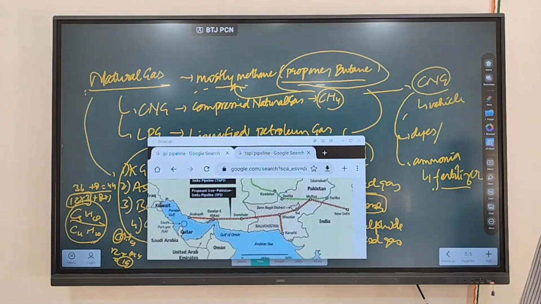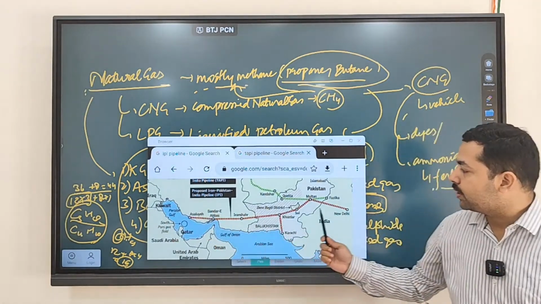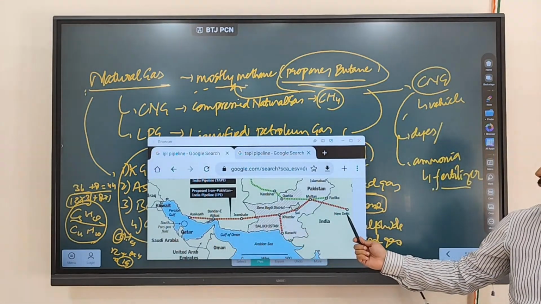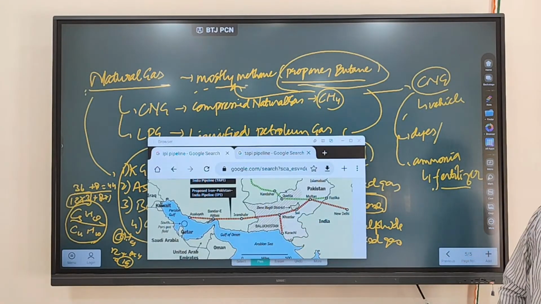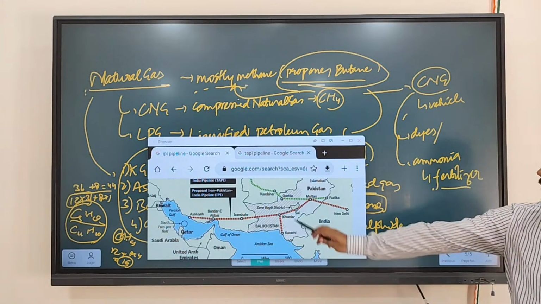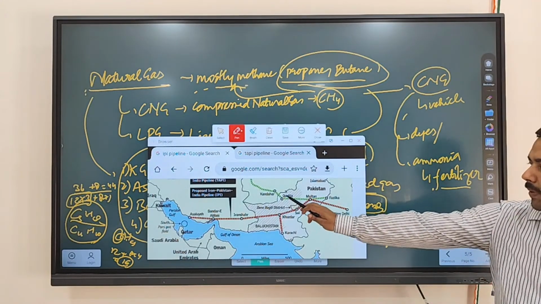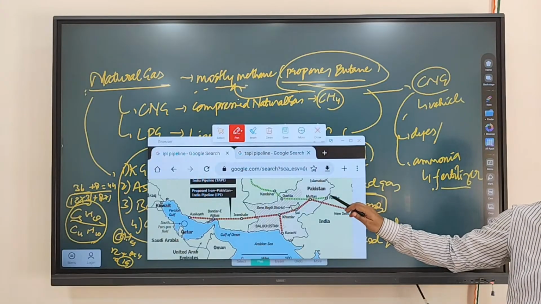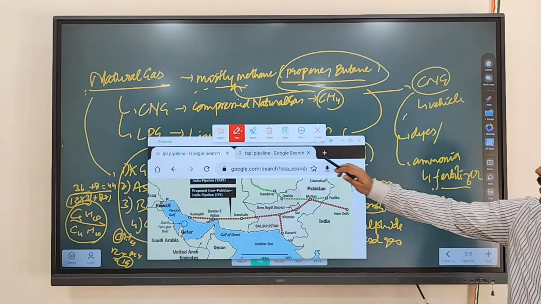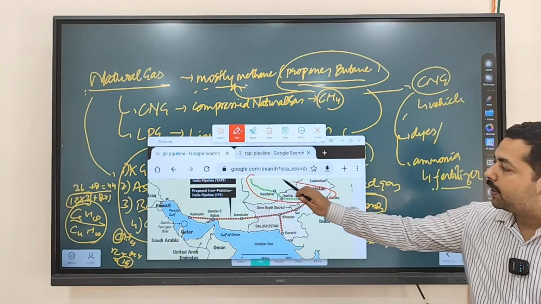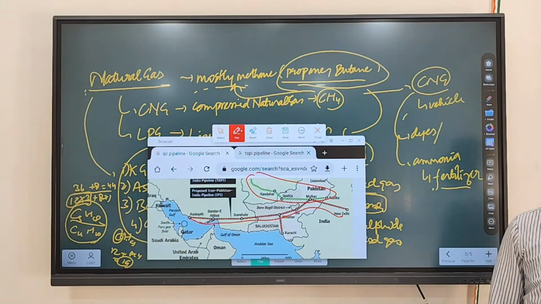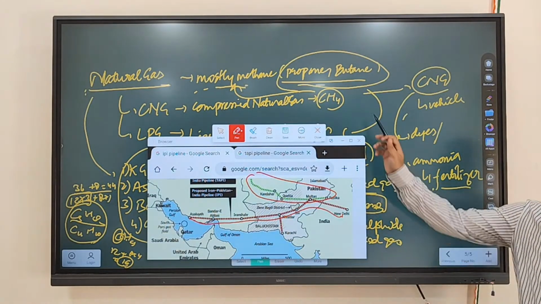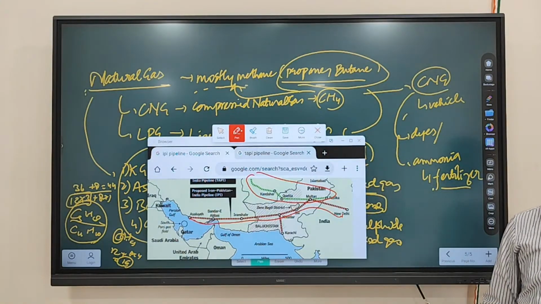So you can see this pipeline is referred to as the IPI pipeline, connecting from Iran to India, passing through the Pakistan region. This green line indicates the TAPI pipeline, connecting till the Punjab, Fazilka region. So this green pipeline is your TAPI pipeline, while this other pipeline, being built till New Delhi, is the Iran, Pakistan, India pipeline. This is with regard to natural gas. We are building these pipelines.